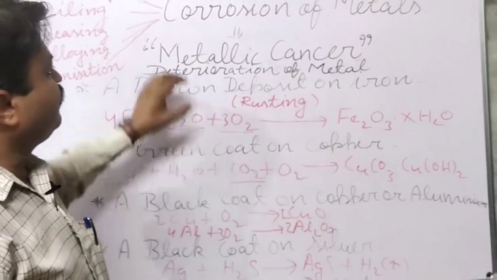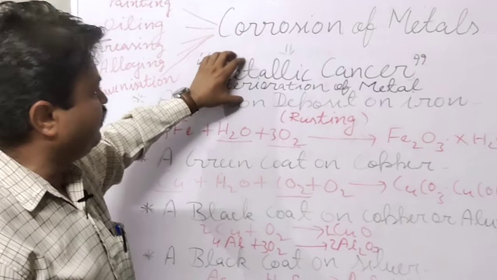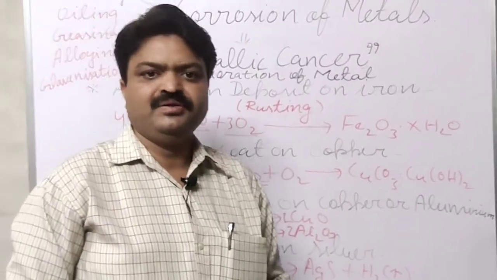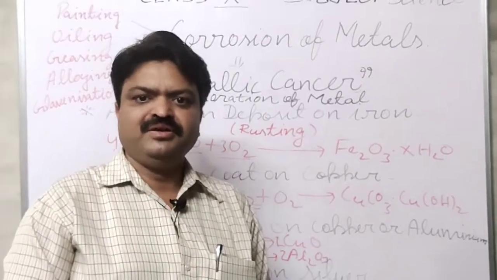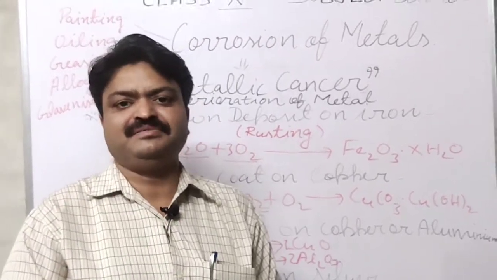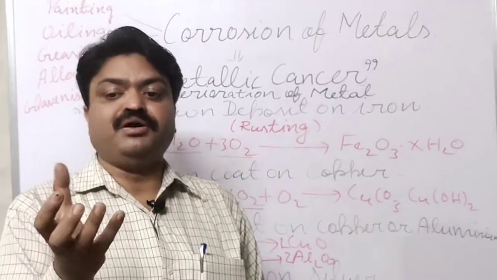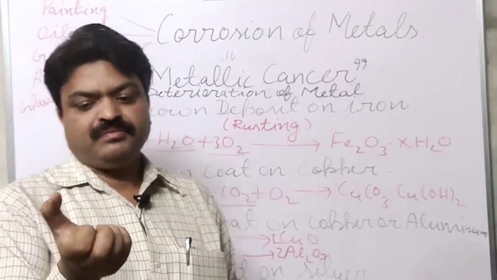With this, corrosion is also beneficial, or it is also important, or it is also advantageous, because it causes the rust, and with the help of rusting, iron becomes a powdery substance.